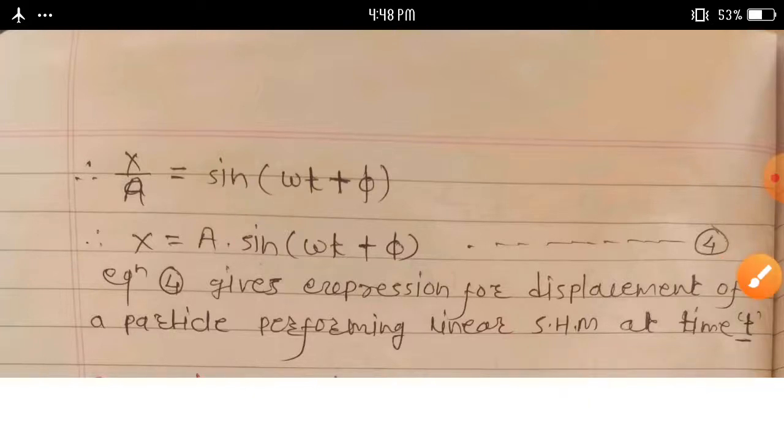In this way we can complete, firstly, the definition of simple harmonic motion. Then we discuss linear simple harmonic motion, or linear SHM. Then we discuss another definition, angular simple harmonic motion, period of periodic motion, another one, frequency of periodic motion, and restoring force.